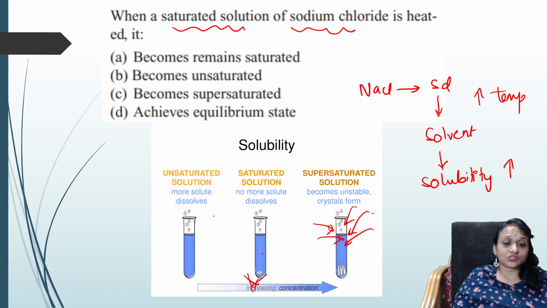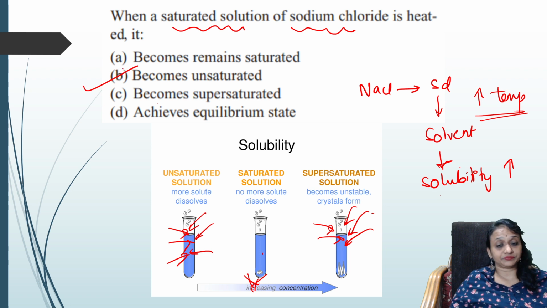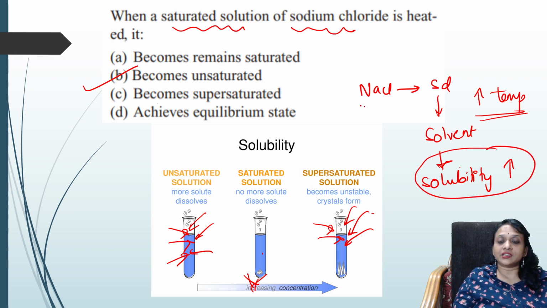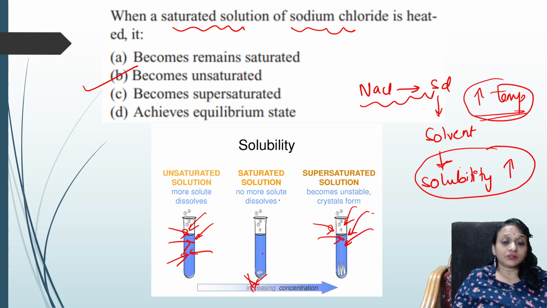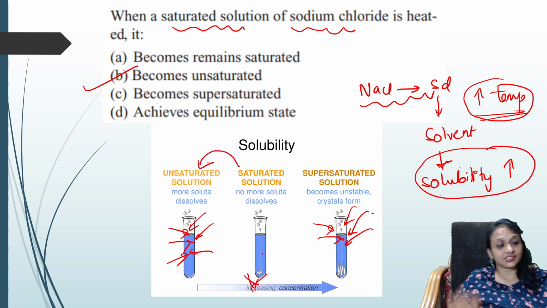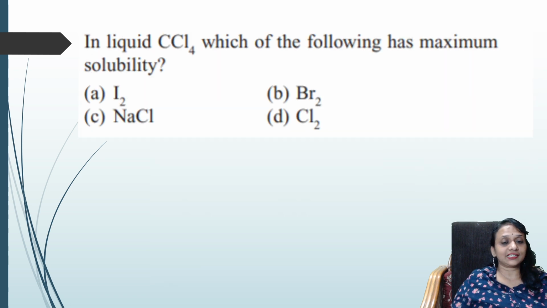Here you're adding and dissolving more, because solubility increases with temperature. So when you start increasing it, which type of solution will it become, students? It becomes unsaturated. Why? The concept is this: for a solid, solubility increases with temperature. So from a saturated solution, it turns into an unsaturated solution. So more and more dissolves. Okay. Next question.